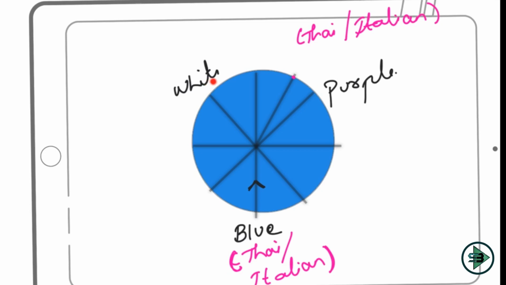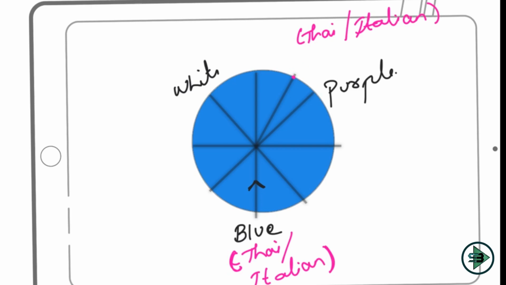So the only place left for Indian is this. But can I have an Indian here? Let's check it. If I say purple eats the Indian dish, then I will have a pink here and a gray here, which is quite possible because gray can eat a Thai or an Italian.